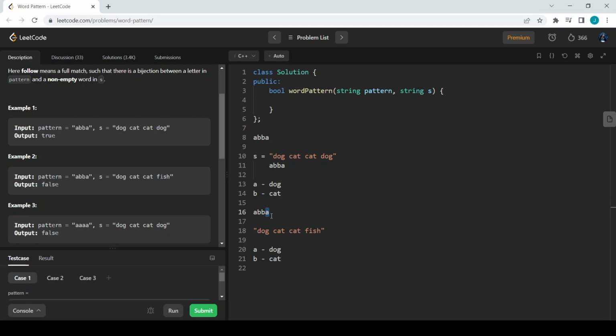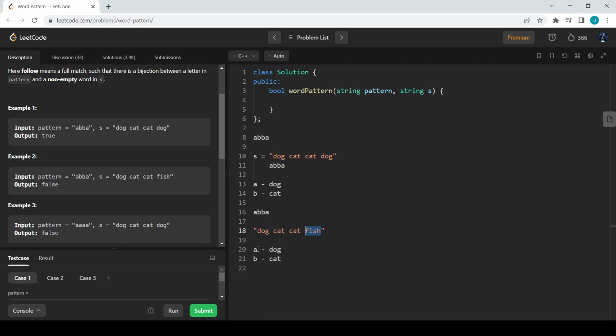But when you see A, A is already mapped with dog, but here we do not have the word dog, here we have the word fish. So there is a conflict. A cannot be mapped with two words, dog and fish.